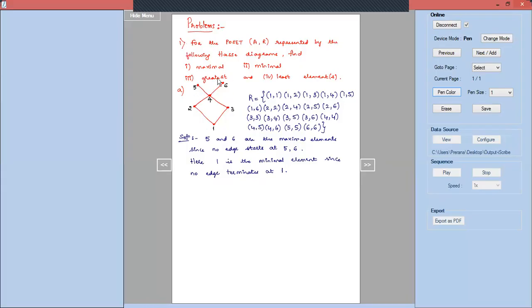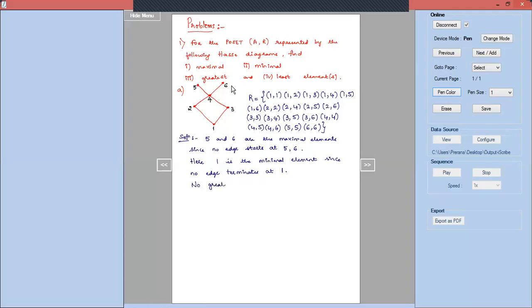Suppose you feel like 5 and 6 are the greatest elements. It is not so, because you observe that 6 is not related to 5, and in the same manner 5 is not related to 6. So you cannot say that 5 and 6 are the greatest elements. The definition says that all the elements of the set A should be related to that particular element, small letter a, if you have to say that a is the greatest element. So there is no greatest element here.